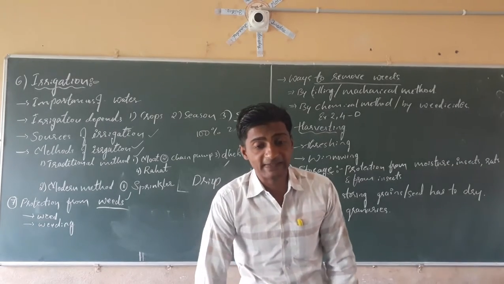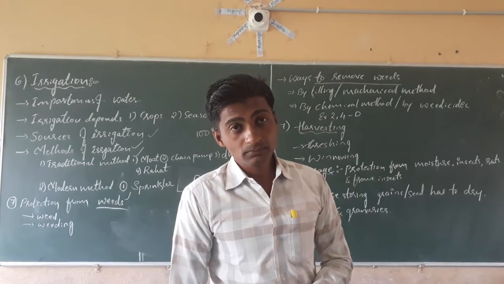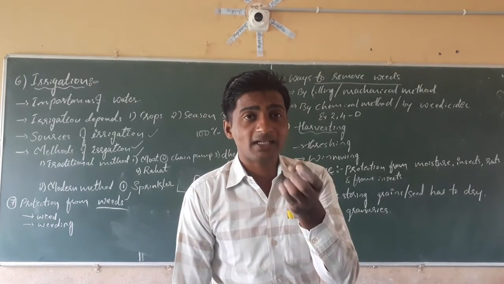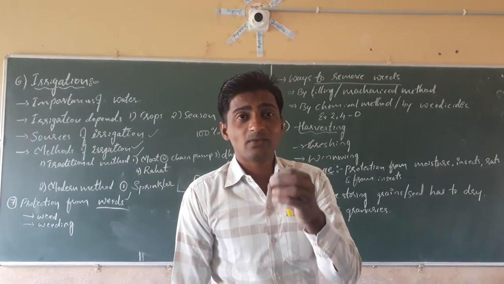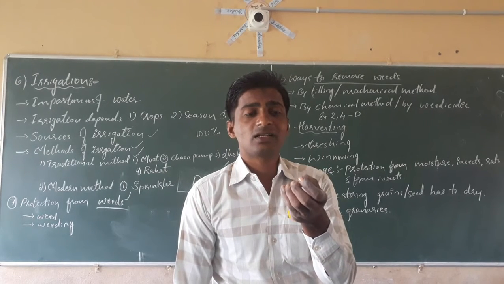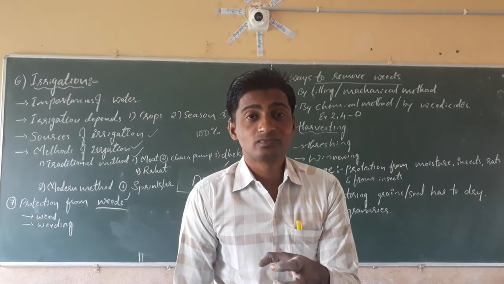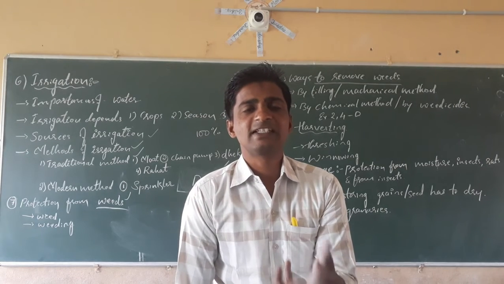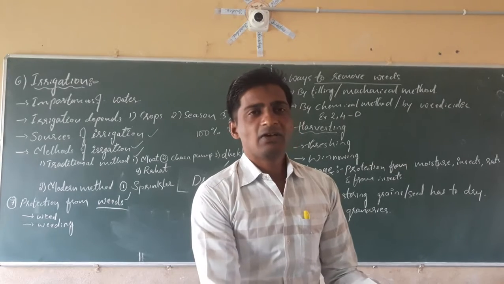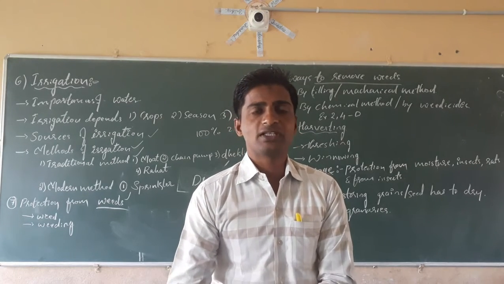Here what happens, dear students, before storing, the seeds have to be dried in the sunlight. The seeds may contain water content. That water may cause spoilage due to the development of fungus and all. The seeds may spoil. So wet seeds we don't have to store in the storage.